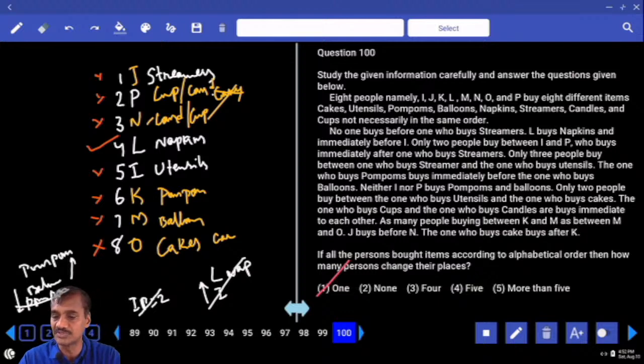Then how many persons change their places? Only one person remained in the same place. All the remaining 7 persons changed their places. And more than 5 persons changed their places. Clear? More than 5 choice.